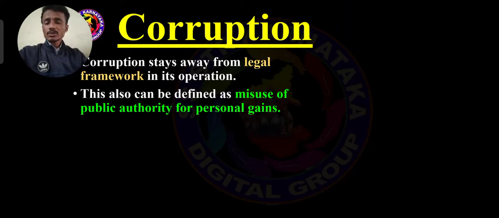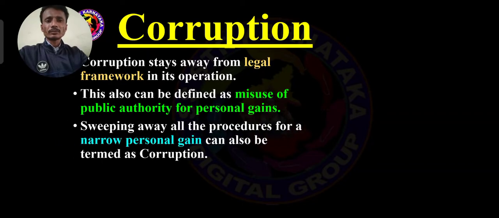So that we should also consider as corruption. This is also one of the important definitions of corruption.